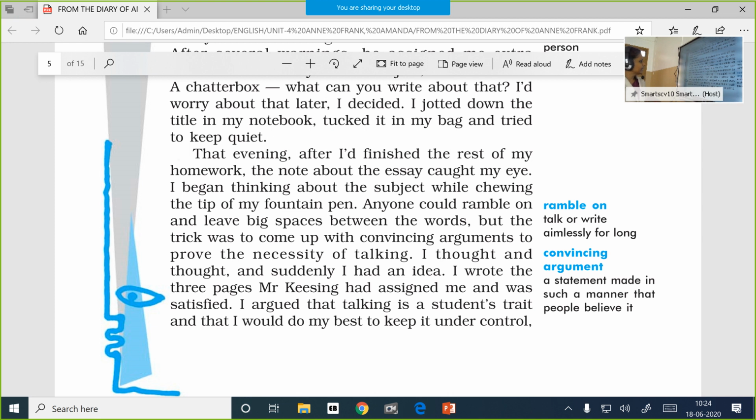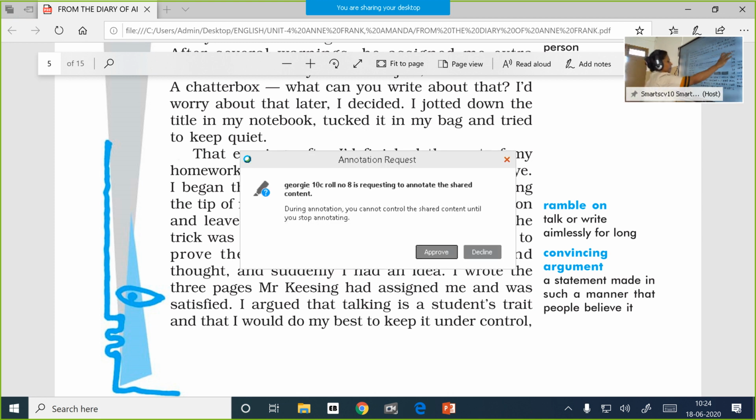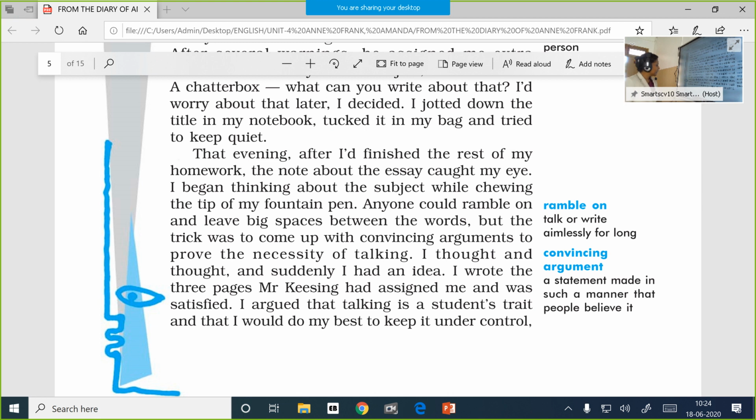I thought and suddenly I had an idea. I wrote the 3 pages Mr. Keesing had assigned me and was satisfied. So she had completed, and this is what she wrote.